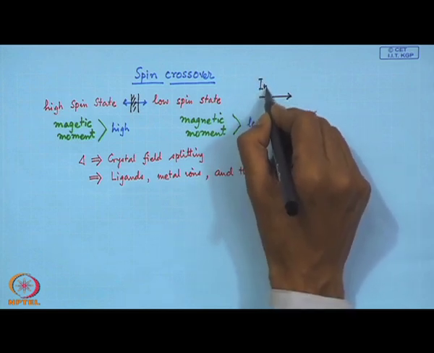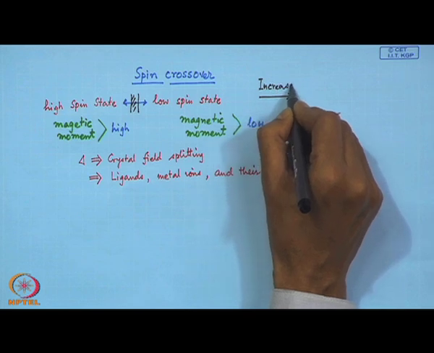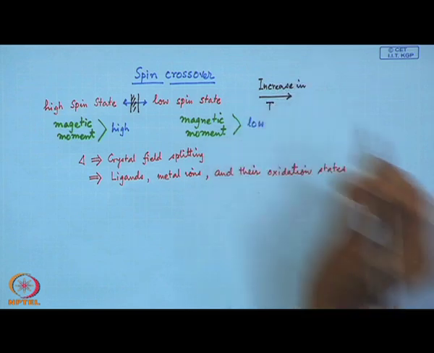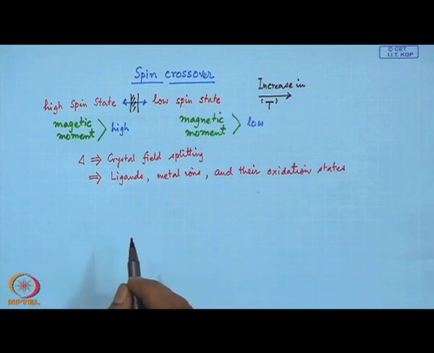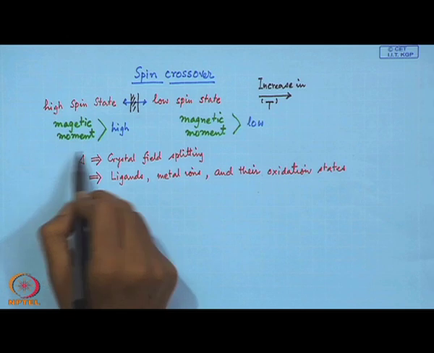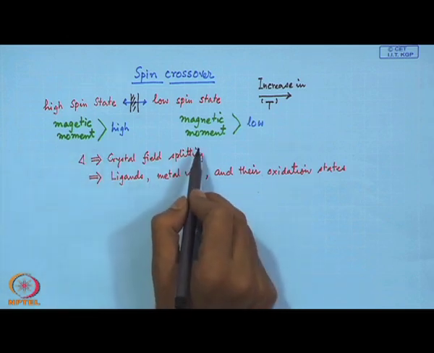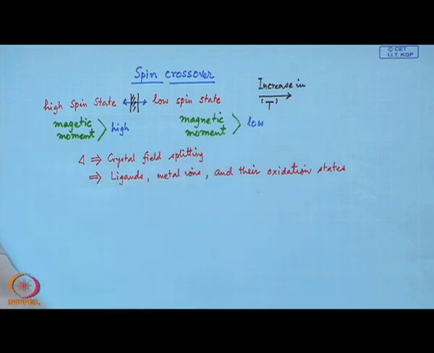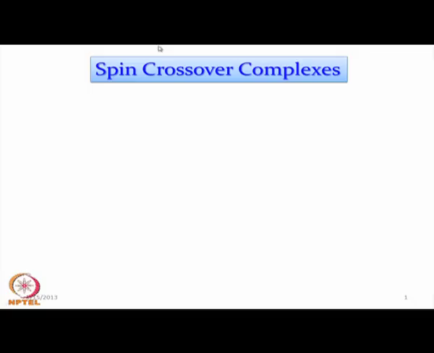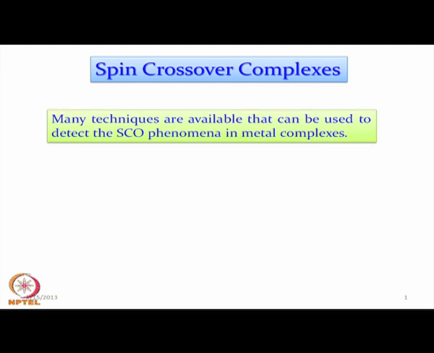With the increase in T value, the spin state will change from one position to the other, and at the same time we will be using the magnetic moment values for the characterization. So, these compounds are also known as spin crossover complexes or SCO complexes in coordination chemistry or transition metal chemistry.